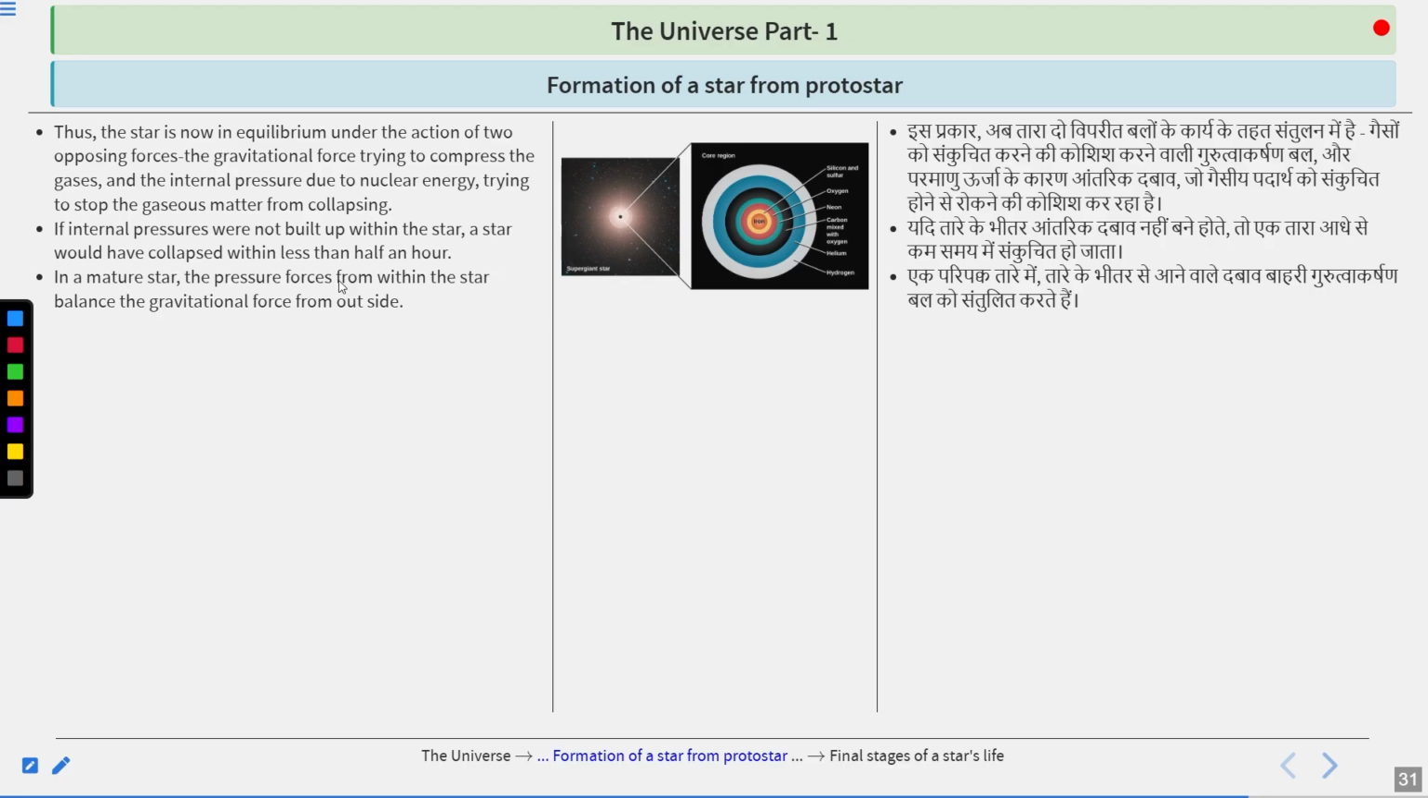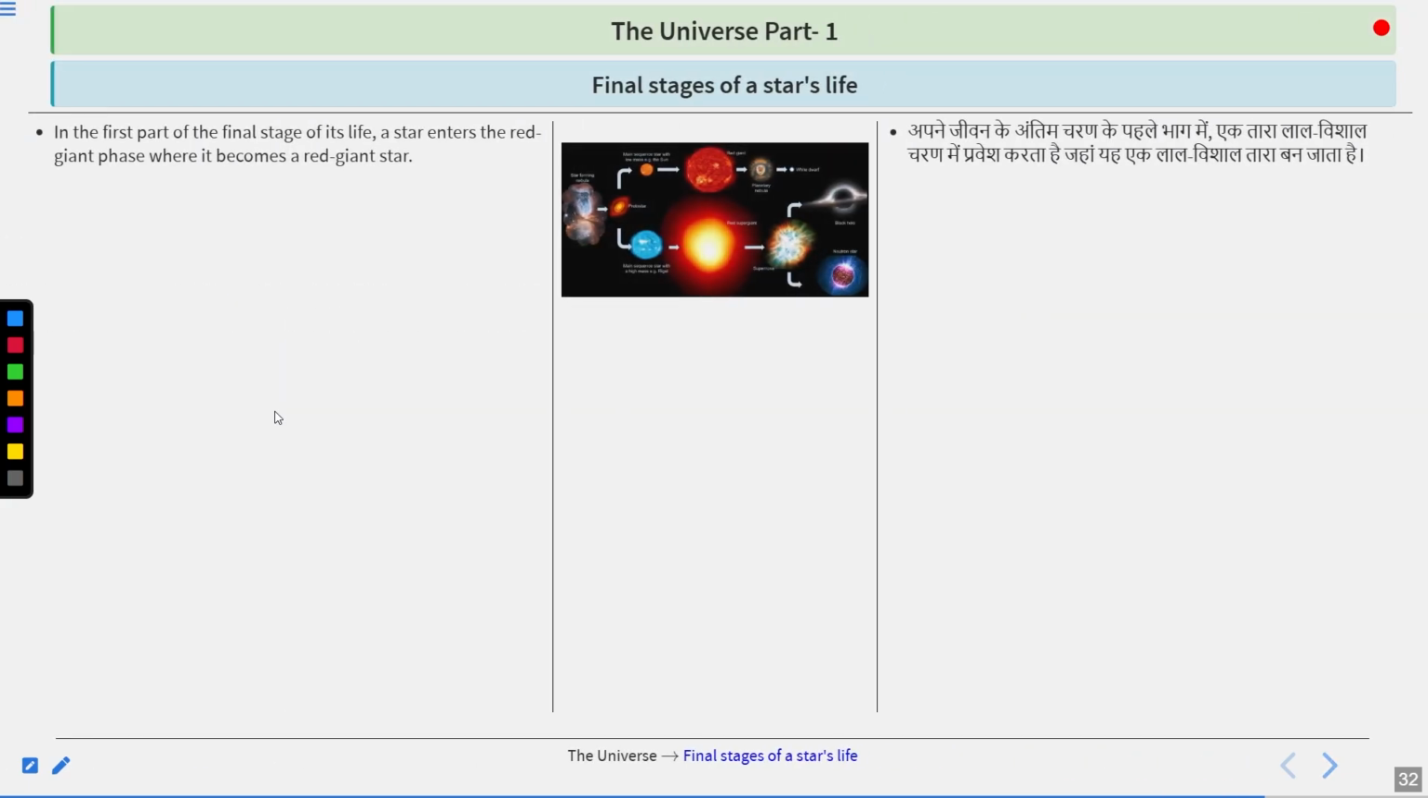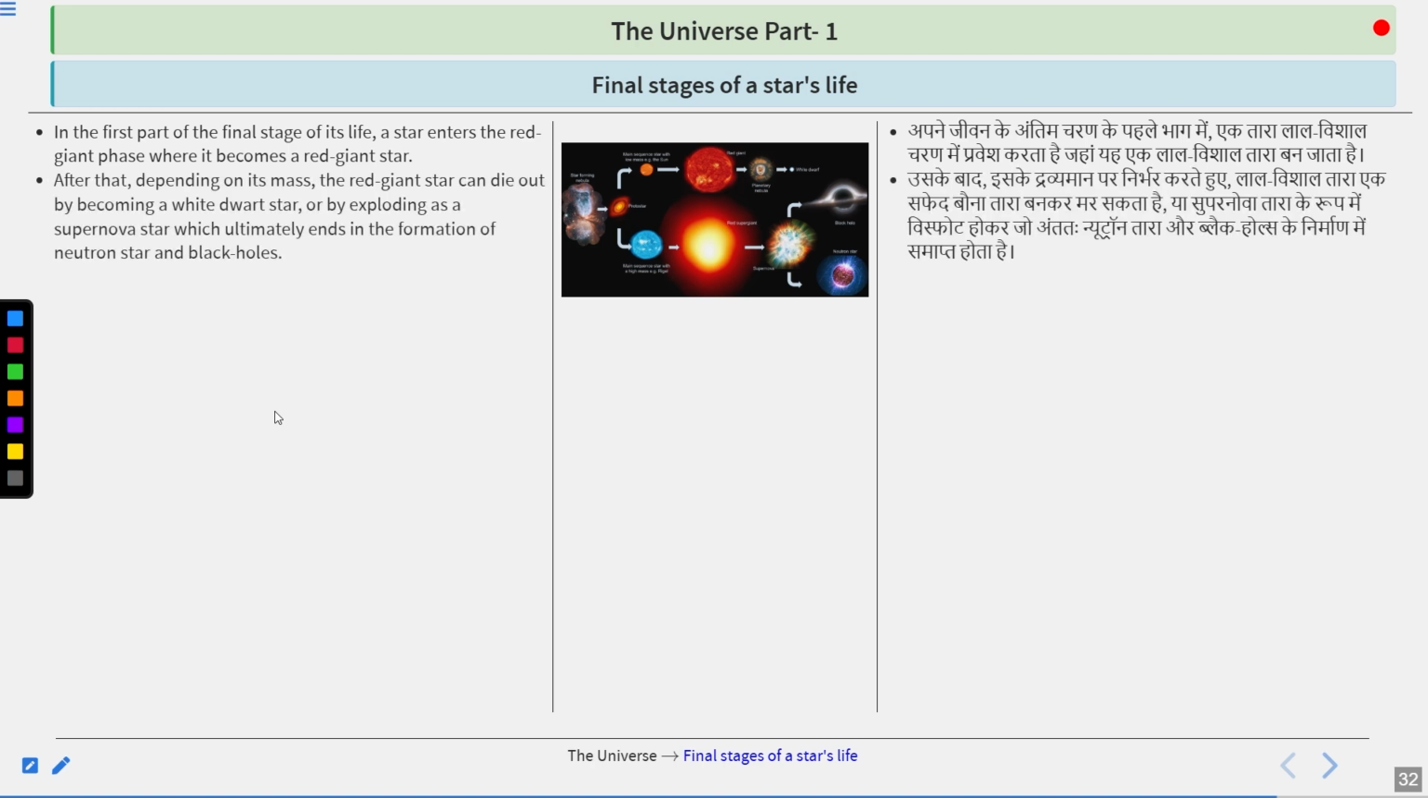In a mature star, the pressure forces from within the star balance the gravitational force from outside. This balance could continue for millions of years. Now, what are the final stages of a star's life? In the first part of the final stage of its life, a star enters the red giant phase, where it becomes a red giant star. After that, depending on its mass, the red giant star could die out by becoming a white dwarf star or by exploding as a supernova star, which ultimately ends in the formation of a neutron star or black hole.